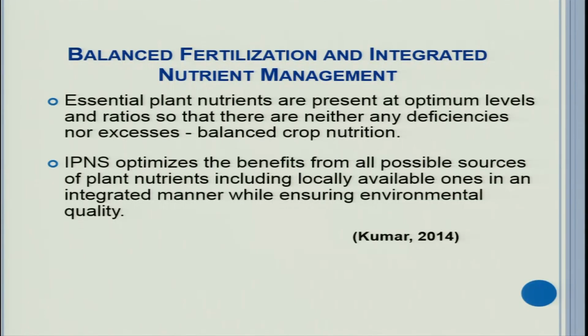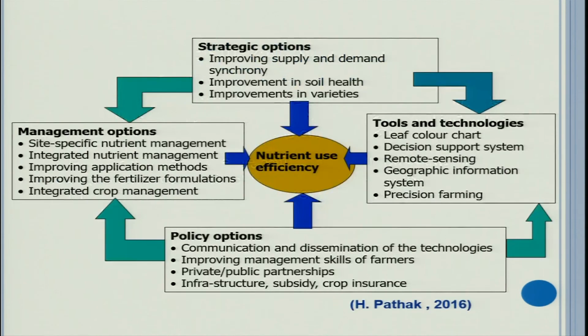And then biofertilizers, and of course some fertilizers can be used. However, in organic farming fertilizers are not allowed, but in conventional farming you can use a combination including fertilizer. Therefore, balanced fertilization and integrated nutrient management is the way forward to improve nutrient use efficiency.